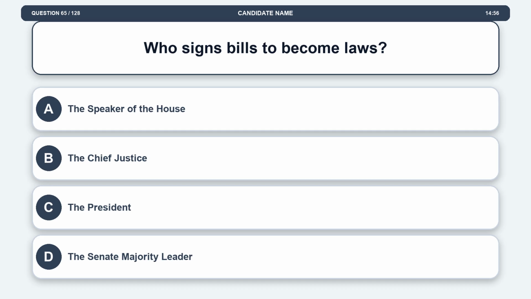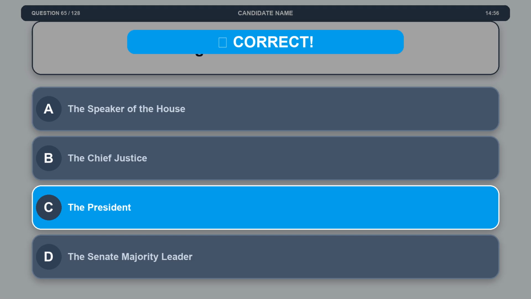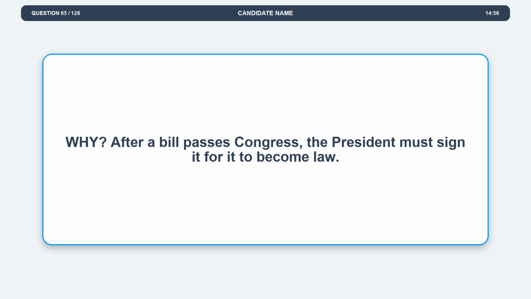Question 65. Who signs bills to become laws? Option A, the Speaker of the House. Option B, the Chief Justice. Option C, the President. Option D, the Senate Majority Leader. The correct answer is option C, the President. Explanation. After a bill passes Congress, the President must sign it for it to become law.